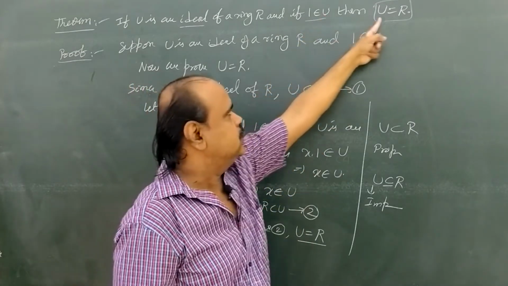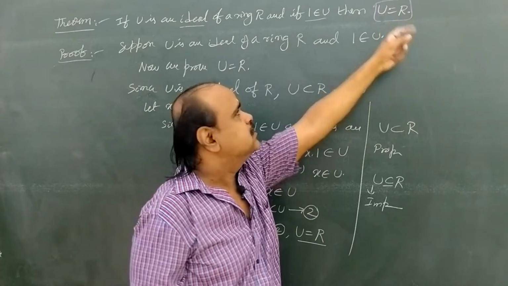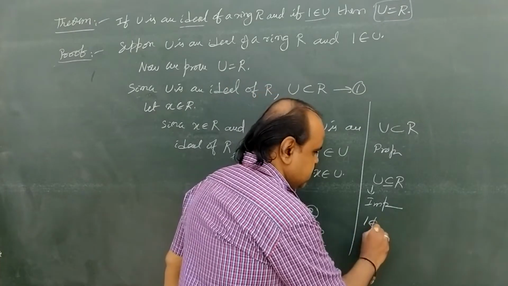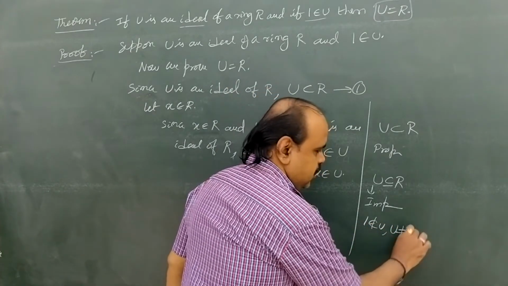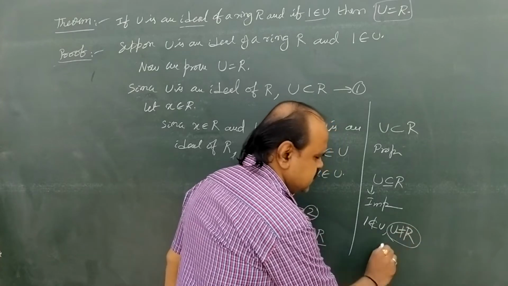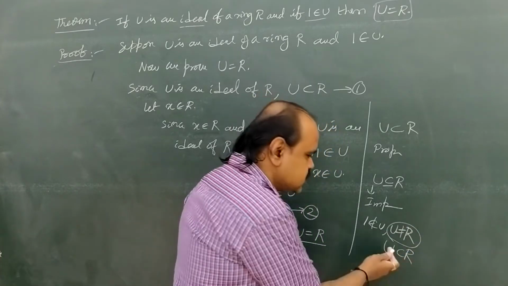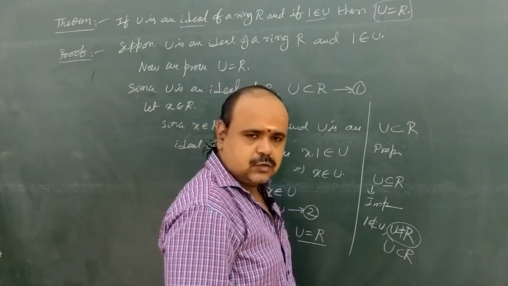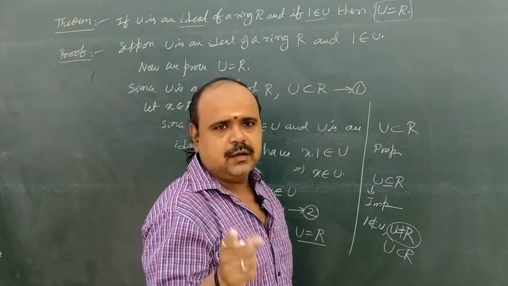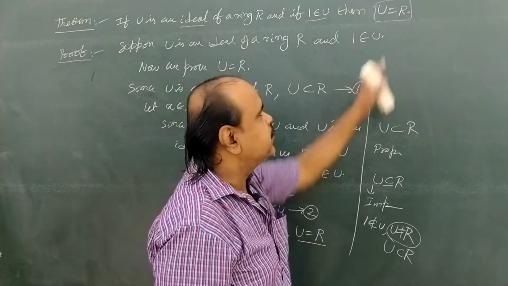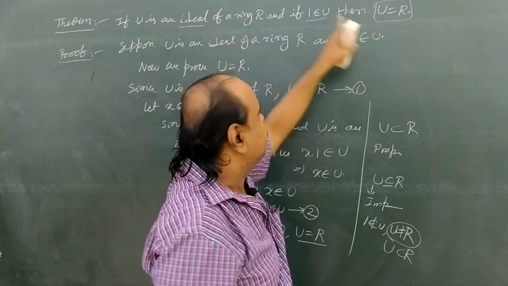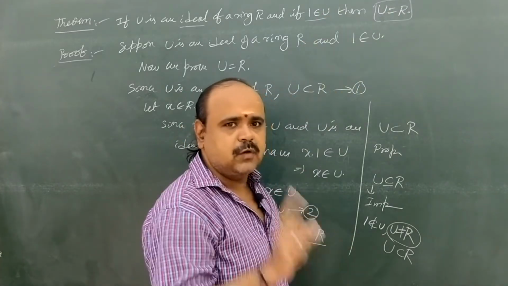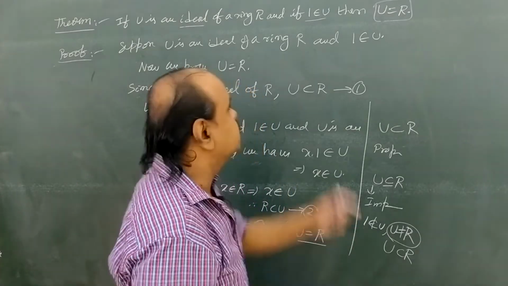So an improper ideal contains 1. If 1 belongs to U, then U equal to R. In the similar manner, if 1 does not belong to U, then U is not equal to R, which means U is strictly a subset of R, which means U is a proper ideal. So in a proper ideal, 1 need not be in U, but in an improper ideal, 1 must belong to U. That is the main concept of this theorem.